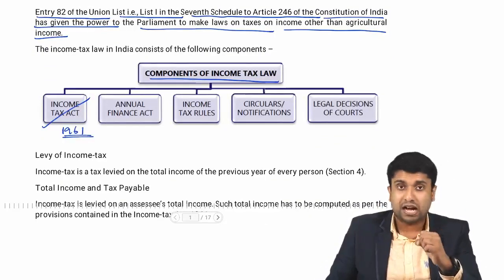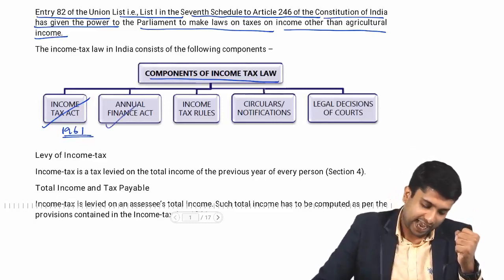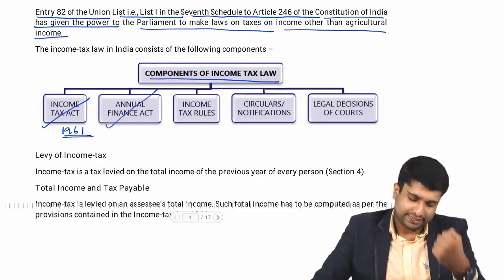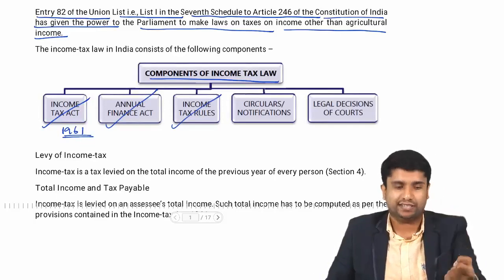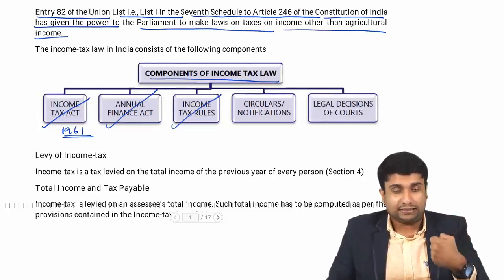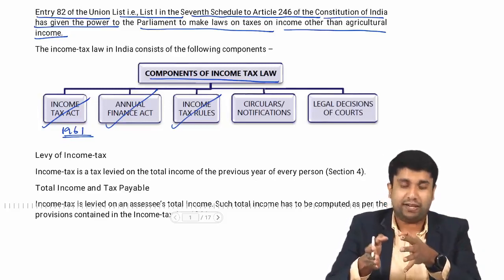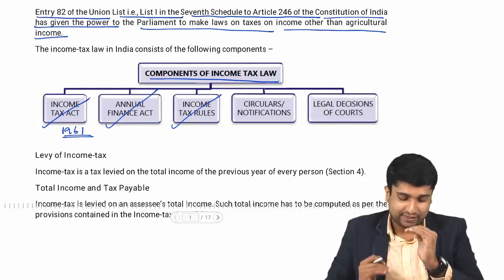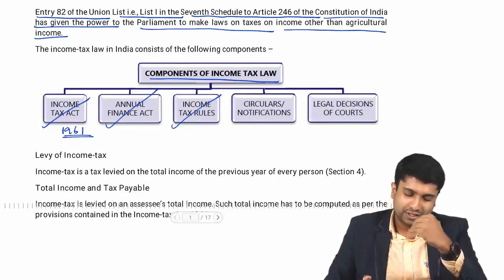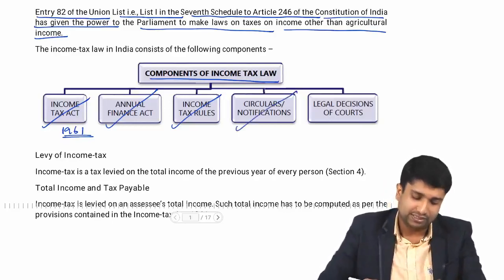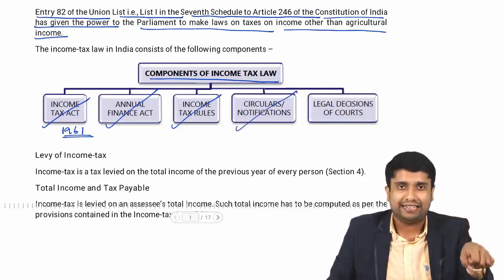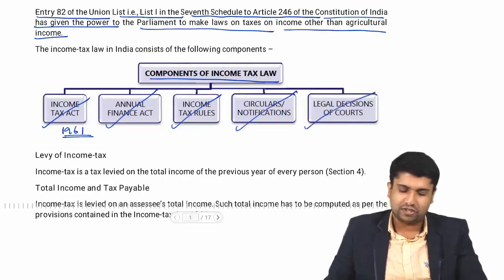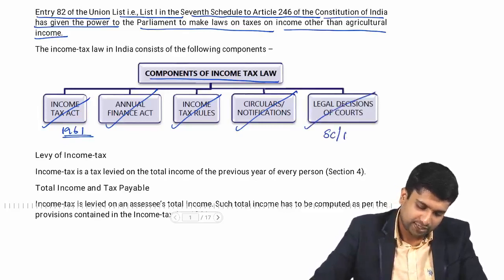So the act comes under the law. Again, Annual Finance Act, which is issued by the government every year. Then income tax rules are there. For administering the Income Tax Act and the law, there are certain rules issued by the Central Board of Direct Taxes, who is the administering authority for direct taxes. So the CBDT normally issues income tax rules, and they will issue circulars and notifications for better clarity or clarifications on certain matters. And finally, the legal decisions of courts, especially the Supreme Court and High Court.